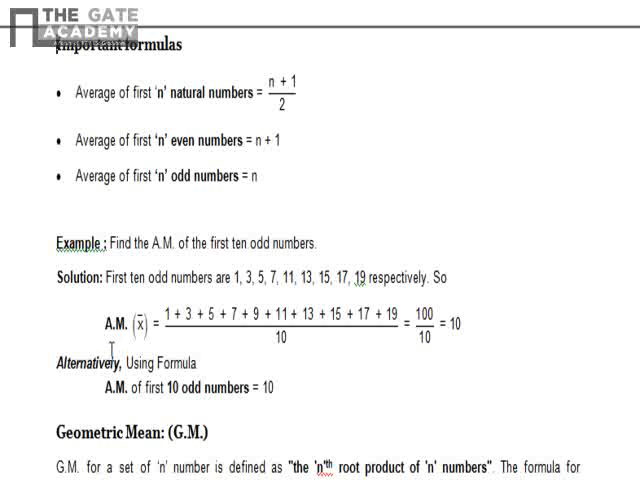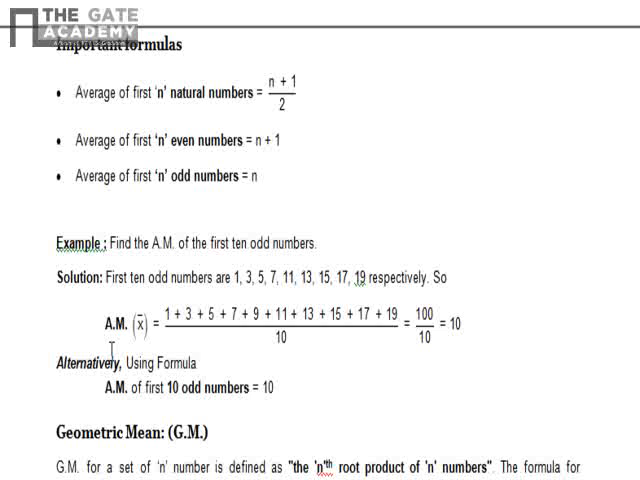Average of first n natural numbers is equal to (n plus 1) by 2. That means if somebody asks you to find the average of the first 20 natural numbers, that means 1 to 20, you just have to add 20 plus 1, that is 21, divided by 2, that is 10.5. But you have to remember that it is the first n natural numbers, that means the average of those numbers which are starting from 1 to n.